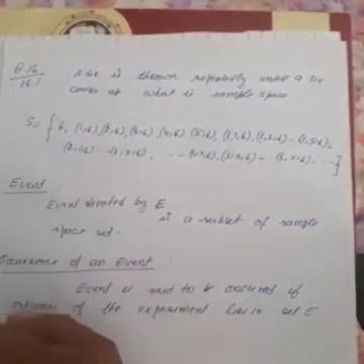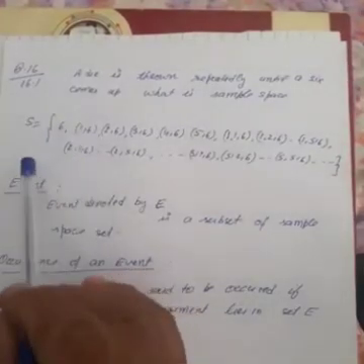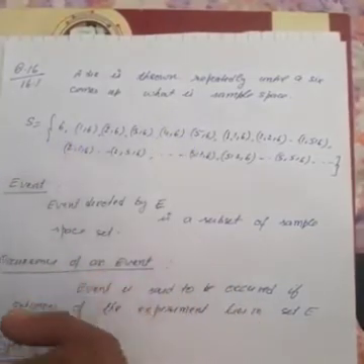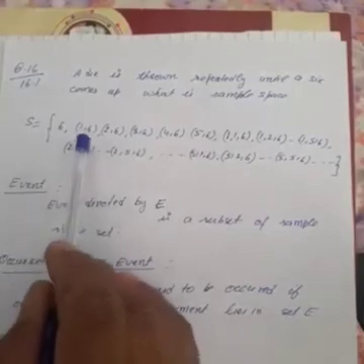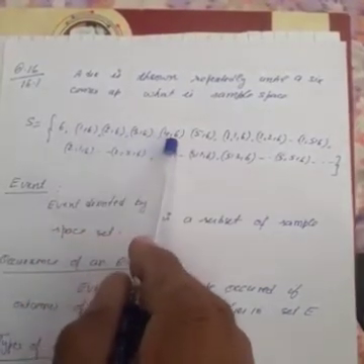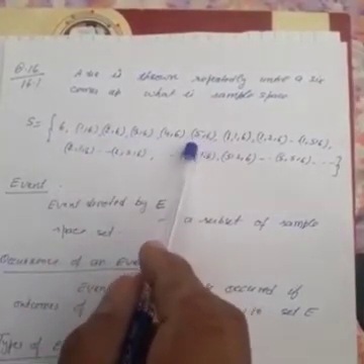Second case, we are not getting 6 in the first throw. It means we may have any one of the numbers 1 to 5 in the first throw, then we have to throw again. So there is 6 in the second throw. So 1 6, 2 6, 3 6, 4 6, 5 6 are the possibilities of getting 6 in the second throw.